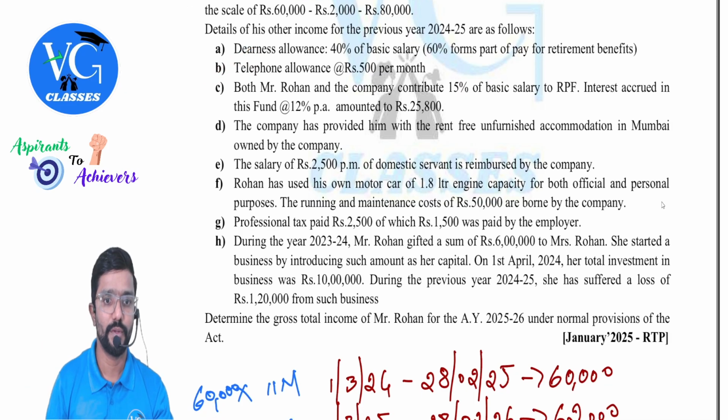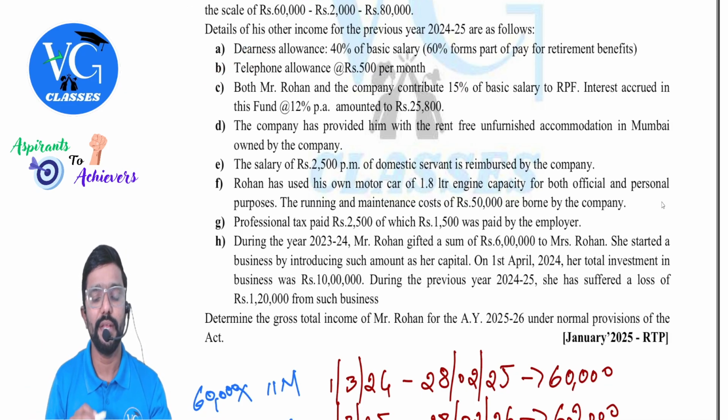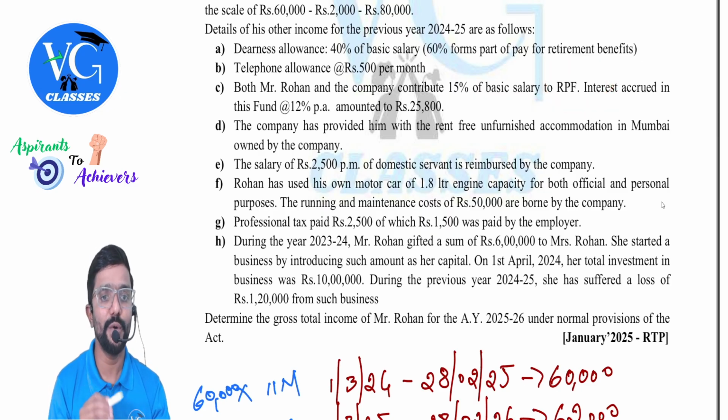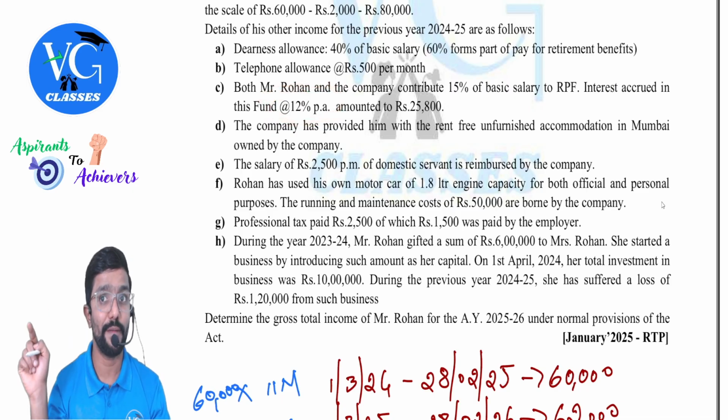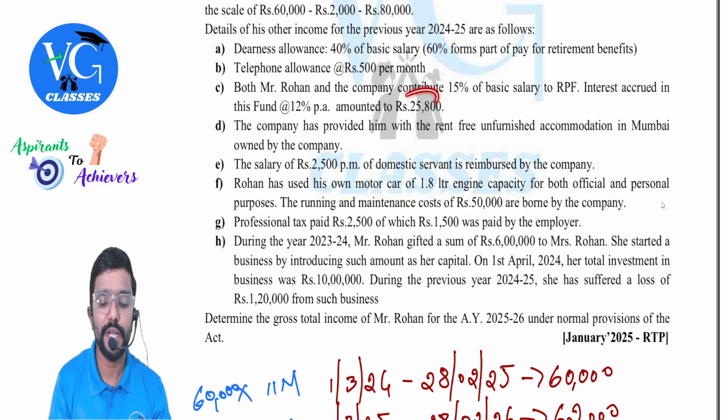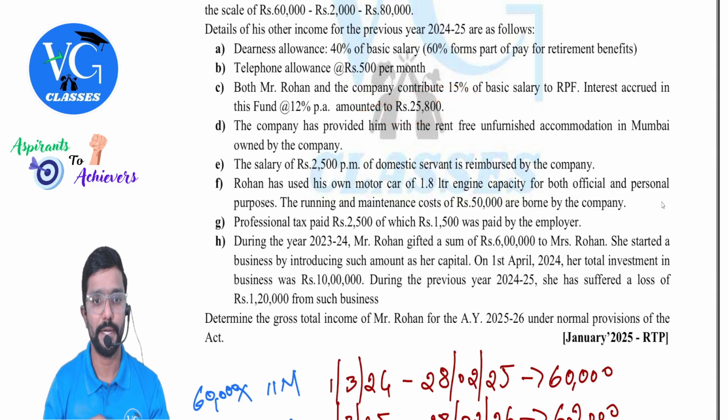Telephone allowance 500 rupees per month. Okay, fully taxable. Both Mr. Rohan and the company contribute 15% of basic salary to recognized provident fund. Interest accrued in this fund is 12% per annum, but exemption is only 9.5%. The remaining is taxable, amounting to 25,800.